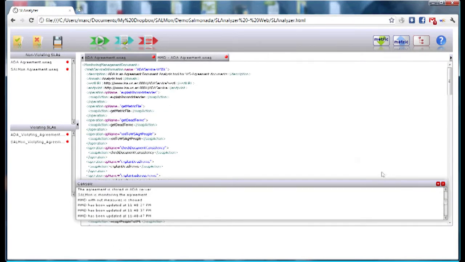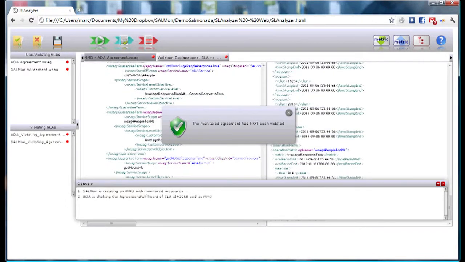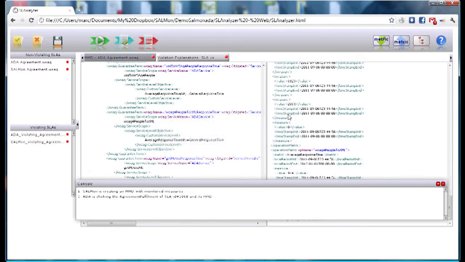Let's see now if the WS agreement is fulfilled or not. As it is displayed in the message, the ADA service has not violated the WS agreement, since none of the values of the MMD violate any of the conditions stated in the SLA.